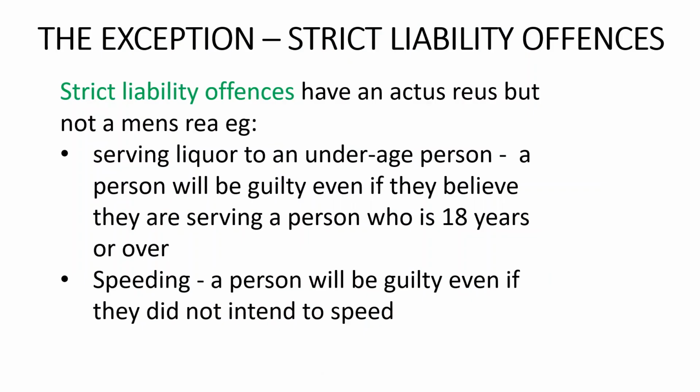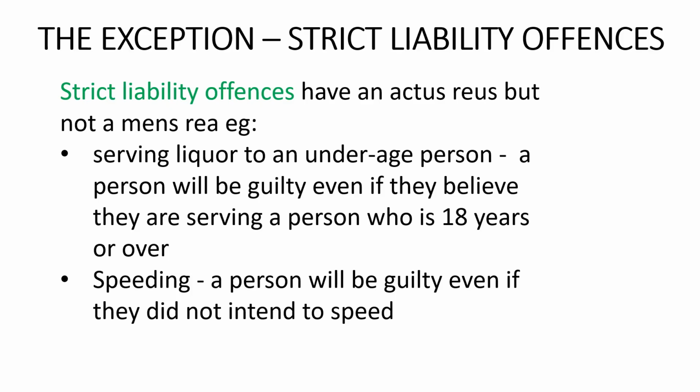The second thing that you need to be able to do as part of our first learning intention is to describe strict liability. As I've said, for an accused to be guilty of a crime, the accused must both have done the physical act or omission that constitutes the crime, that is, the actus reus, and must have committed the actus reus with the state of mind, that is, with the mens rea, for the crime.